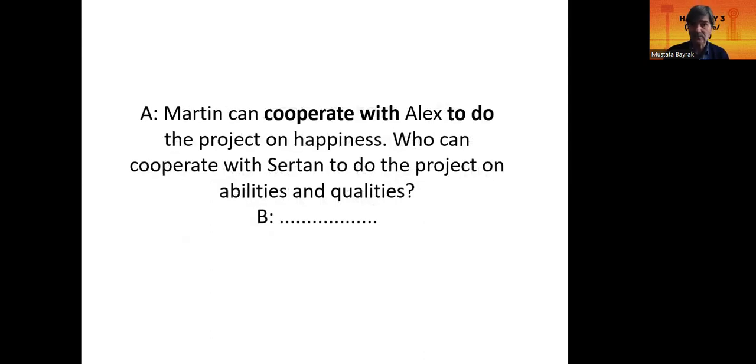Martin can cooperate with Alex to do the project on happiness, to carry out the project on happiness. Who can cooperate with Sertan to do the project on abilities and qualities? Selma and Neriman can cooperate with Sertan to do the project on abilities and qualities,